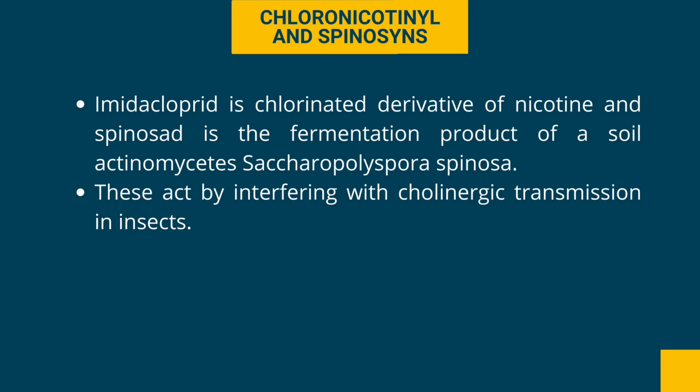Next are chloronicotinyls and spinosyns. Imidacloprid is a chlorinated derivative of nicotine, and spinosad is a fermentation product of the soil actinomycete Saccharopolyspora spinosa. These act by interfering with cholinergic transmission in insects.